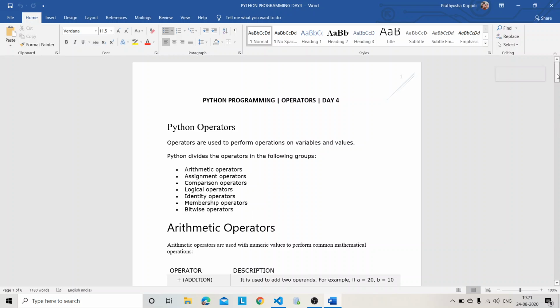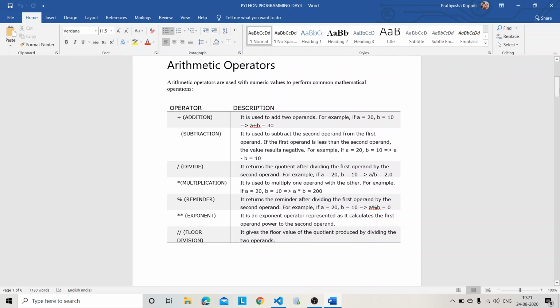Let me start with arithmetic operators. I think everyone knows about arithmetic operators. For example, in our childhood we wrote tables or added some numbers, and it's the same thing. Arithmetic operators include plus, meaning addition, subtraction, division, multiplication, remainder, power, and floor division. Don't worry about division and floor division, I will explain them.